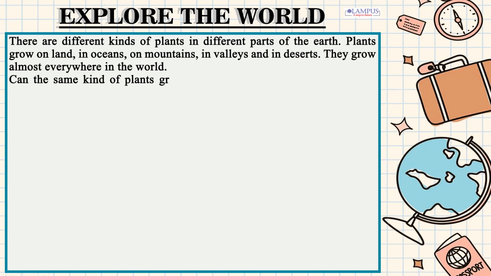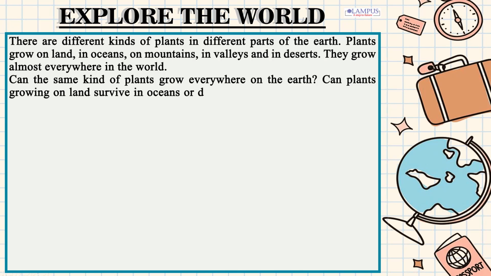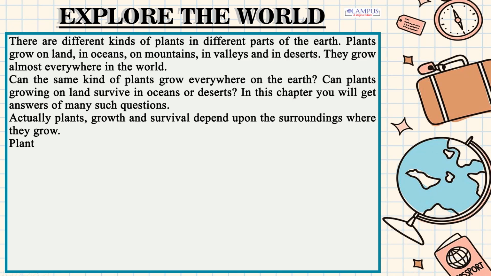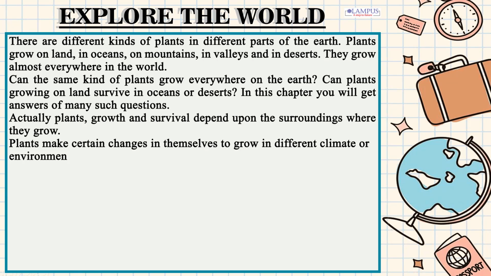Can the same kind of plants grow everywhere on the earth? Can plants growing on land survive in oceans or deserts? In this chapter you will get answers to many such questions. Actually, plants' growth and survival depend upon the surroundings where they grow. Plants make certain changes in themselves to grow in different climates or environments. These changes are called adaptations.